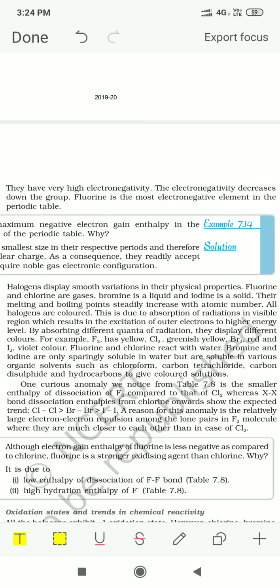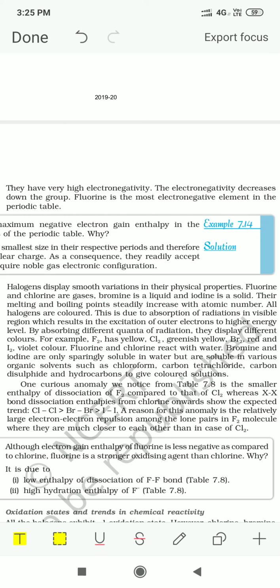It absorbs one particular color, and the complementary color is seen. For example, fluorine absorbs violet color and therefore appears yellowish, whereas iodine, on the contrary, absorbs yellow color and therefore appears violet.